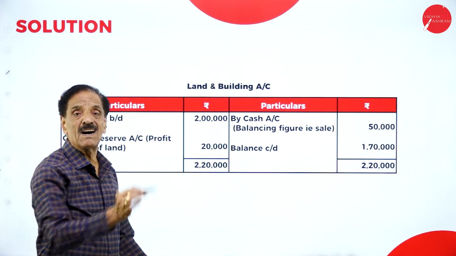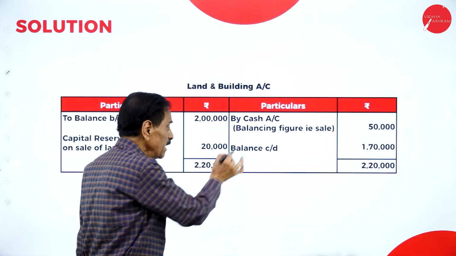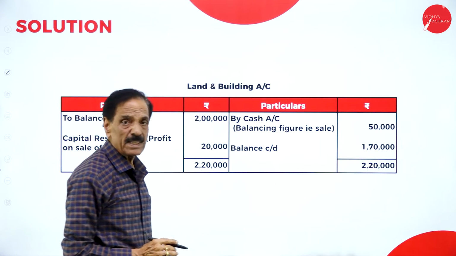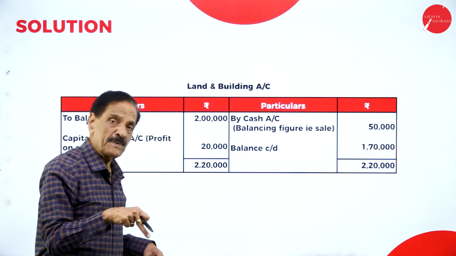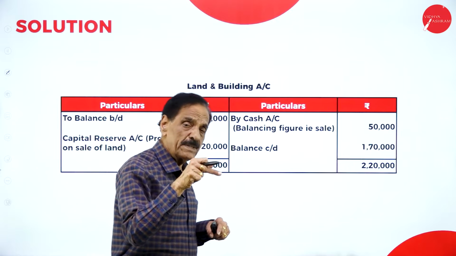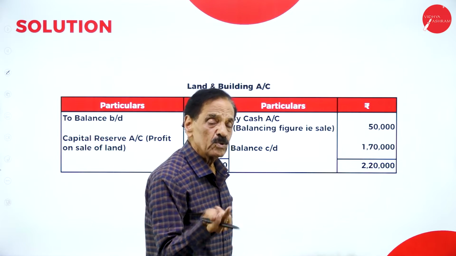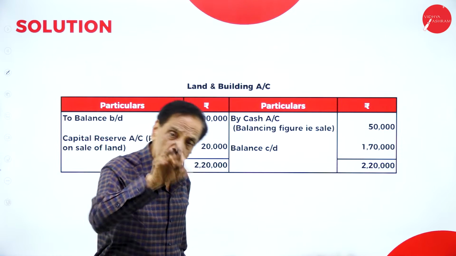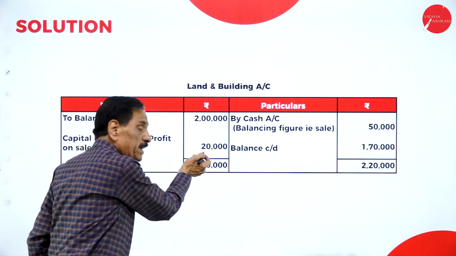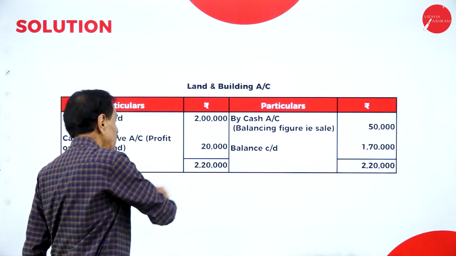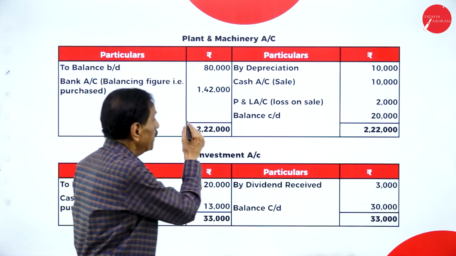But credited to which account? Capital reserve account. I will repeat. 2 lakh at the beginning, balance carried down at the end is 1 lakh 70,000. What's the difference? 30,000. There is a profit which has been credited to capital reserve account. Your capital reserve is 20,000. So to get the profit, 30,000 should be sold for 50,000. If we sold for 50,000, then there is a profit of 20,000 which has been credited to capital reserve. Hope you understand.